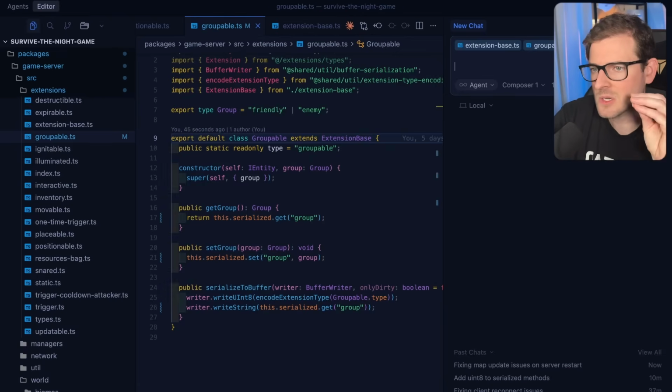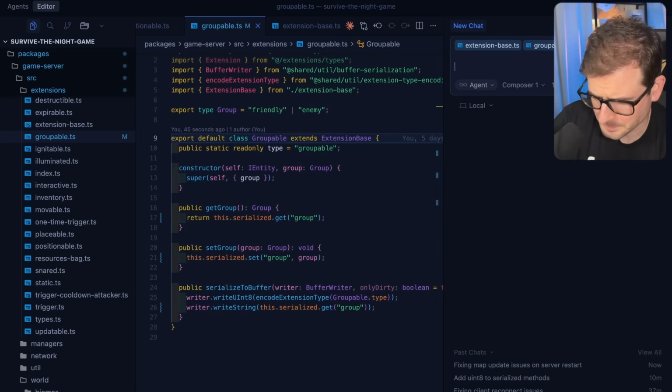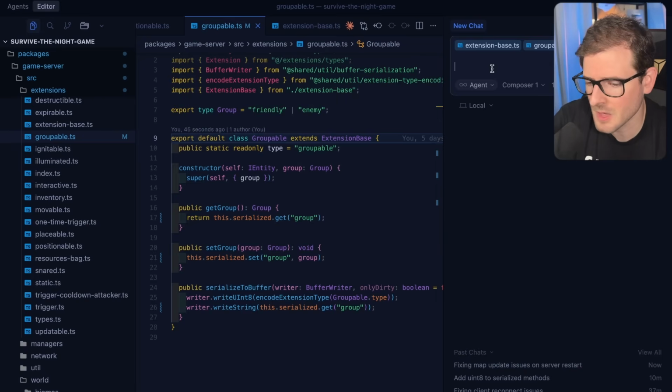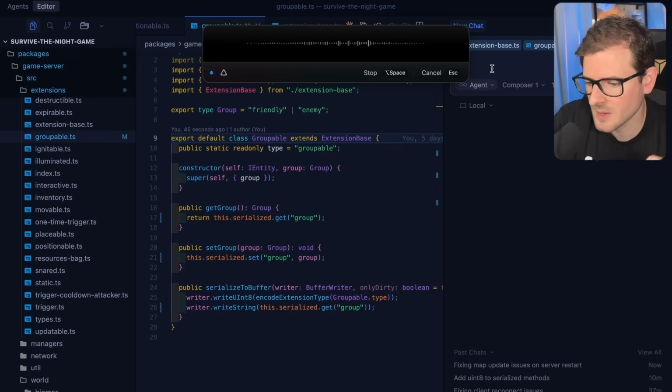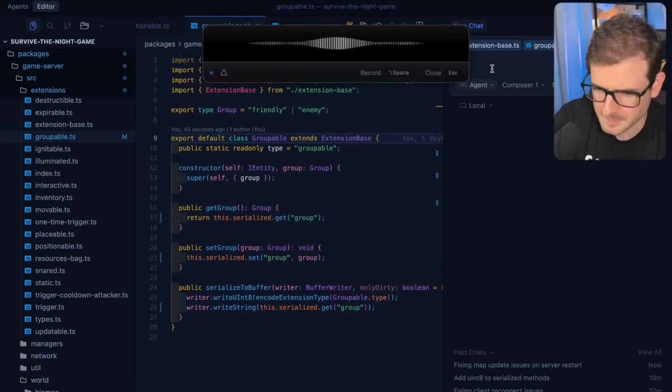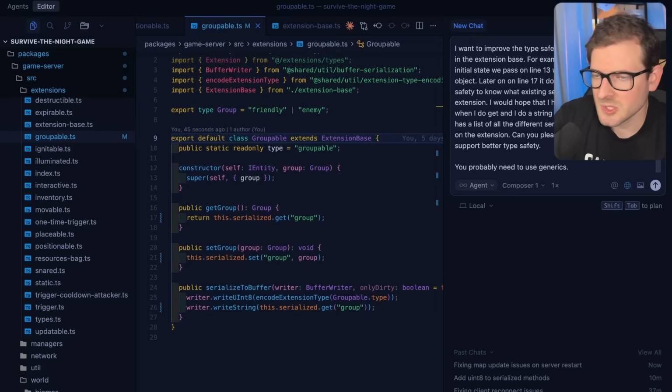And with Composer1, I like to start simple just to get a proof of concept going. And we're going to go ahead and prompt this to make the type safety a lot better. I want to improve the type safety when it comes to extensions in the extension base. For example, look at the groupable in the initial state we pass on line 13 where we pass in the group object. Later on line 17, it doesn't seem like I get any type safety to know what existing serialized fields exist on the extension. I would hope that I have some type auto-completion when I do get and I do a string. I should be able to see that it has a list of all the different serialized fields that are available on the extension. Can you please refactor just this extension to support better type safety? You probably need to use generics. Okay, throw that in so it has a little bit more guardrails.